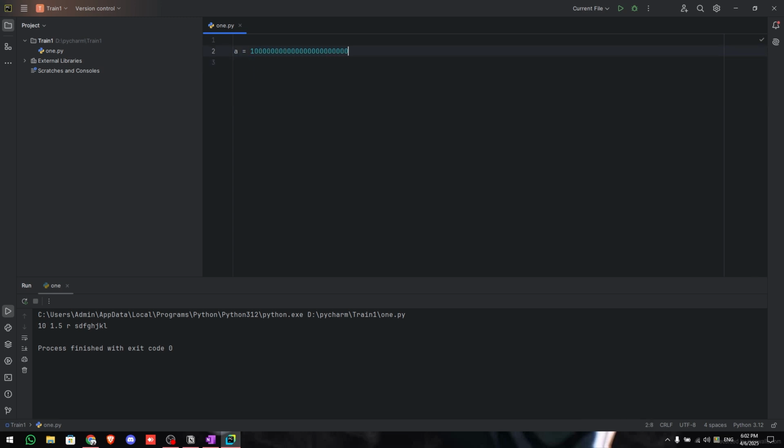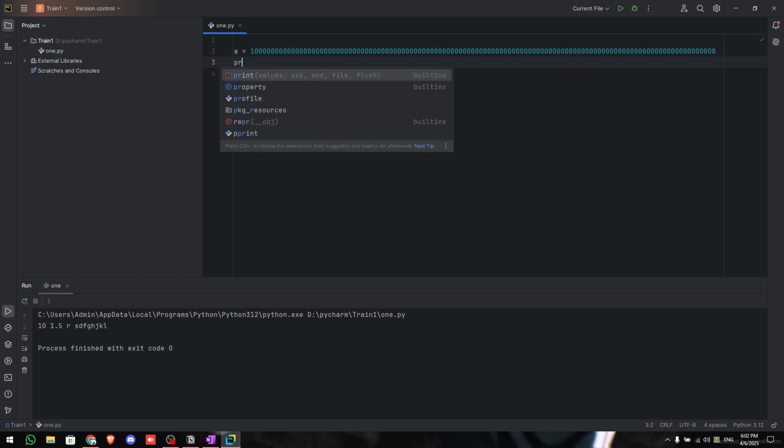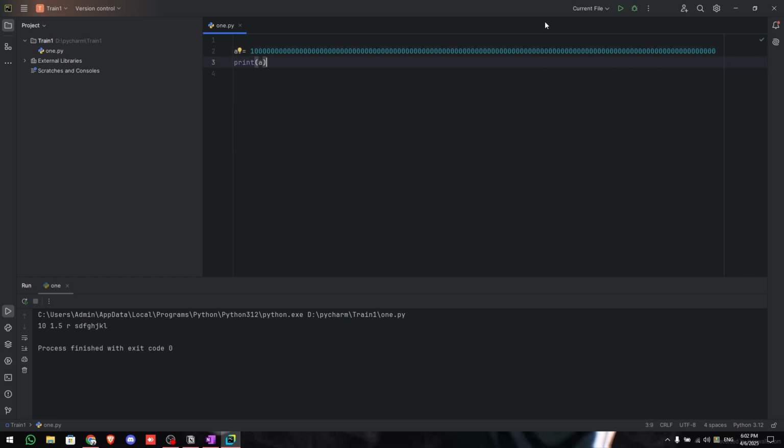For example, if I do this, there, a small number. Okay, so now if I just print A, it will print just fine. So let us print A plus 1. As you can see, the 1 has been increased. It works just fine. In Python there is no limit for integer, and that is why it is very powerful for tasks like AI and ML, where a lot of the time the limitation of numbers does limit the system on what it is capable of doing.